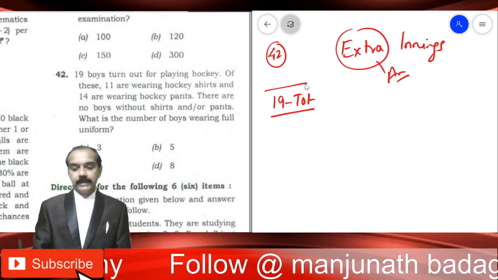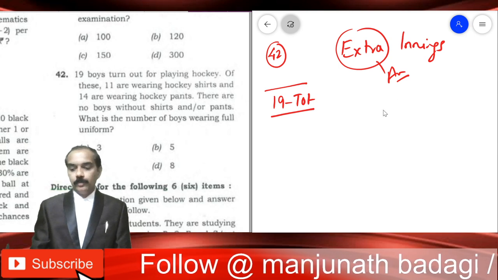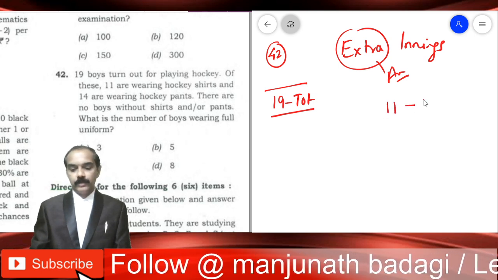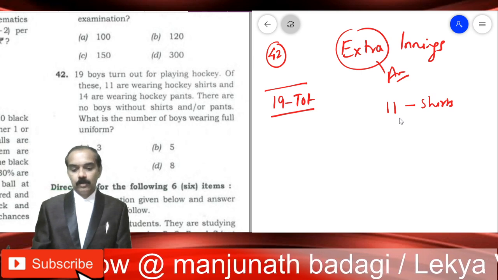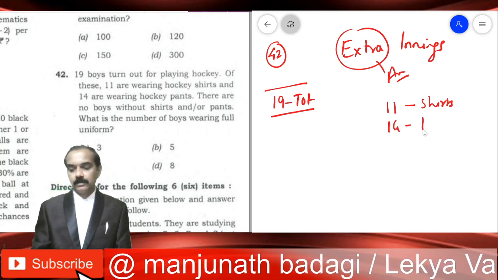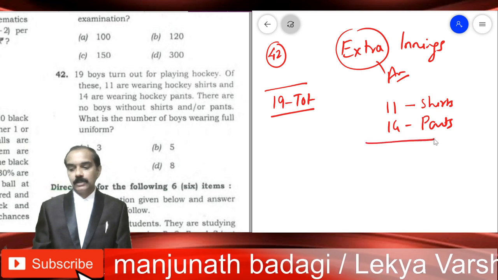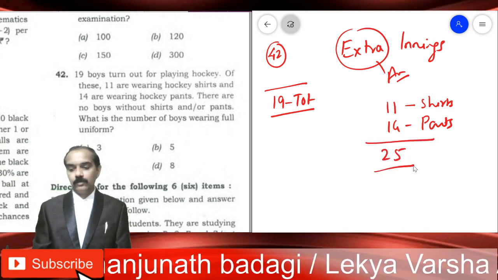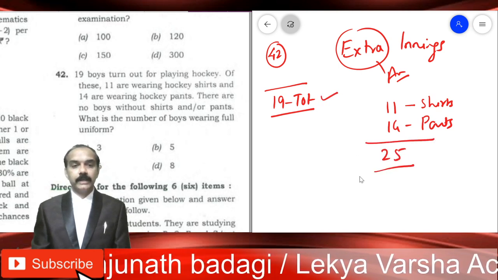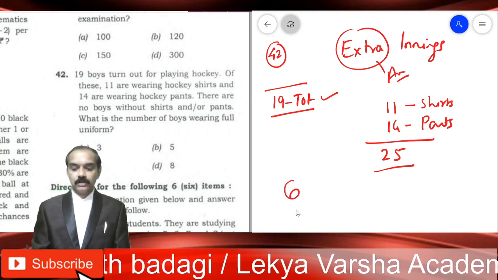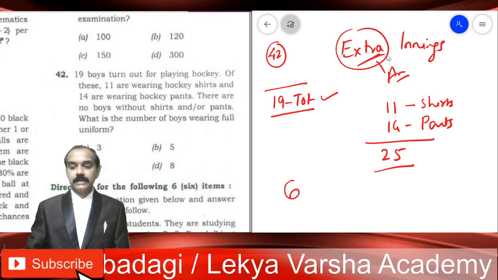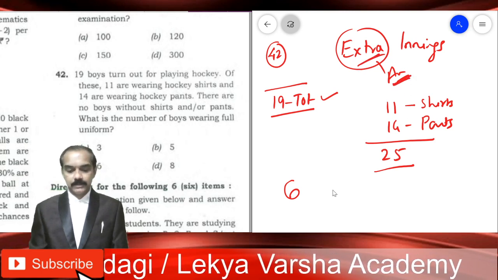So in all there are 19. How many are wearing shirts? 11 are wearing shirts. How many are wearing hockey pants? 14 are wearing hockey pants. Total it is showing us 25, but in reality there are only 19. How much extra is it showing? It is showing 6 extra, and whatever we get extra, that's the answer. That is why the name extra innings.